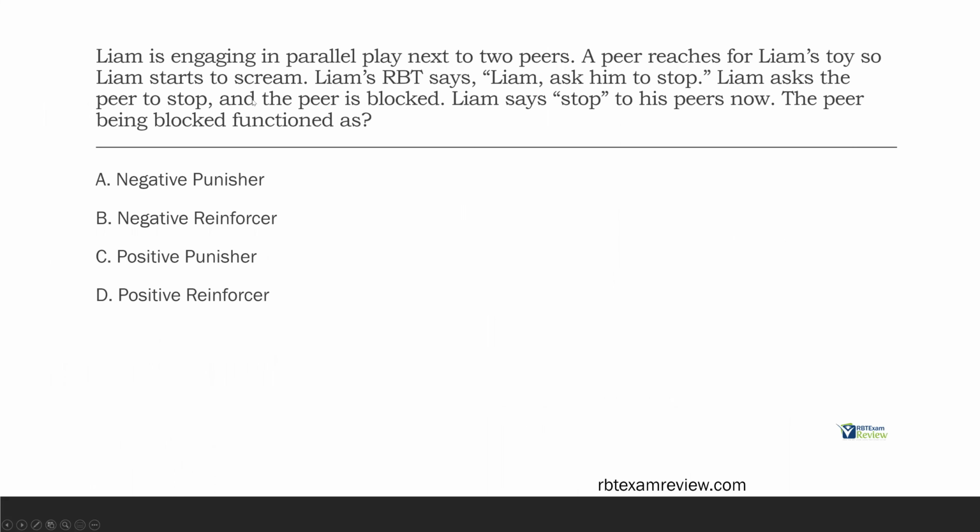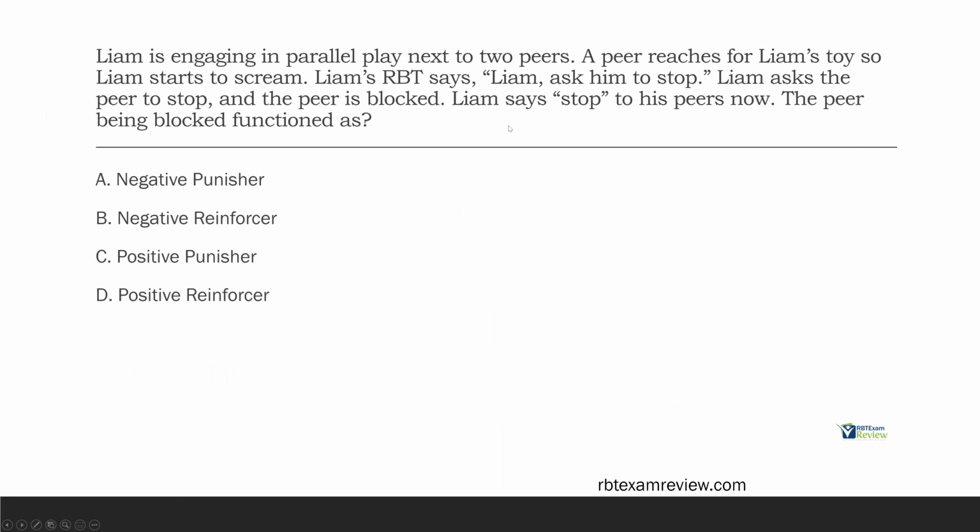Question 1. Liam is engaging in parallel play next to two peers. The peer reaches for Liam's toy, so Liam starts to scream. Liam's RBT says, Liam, ask him to stop. Liam asks the peer to stop, and the peer is blocked. Liam says, stop to his peers now. The peer being blocked functioned as what?